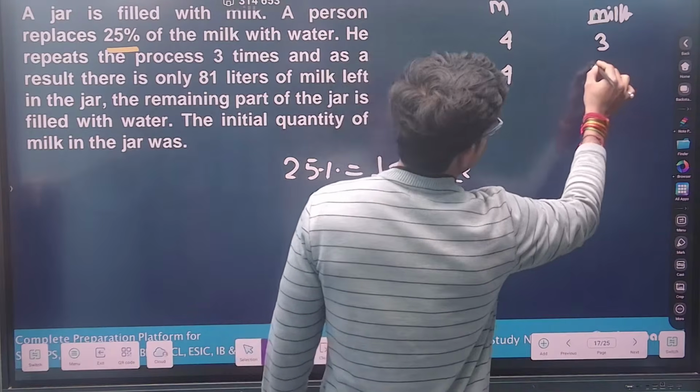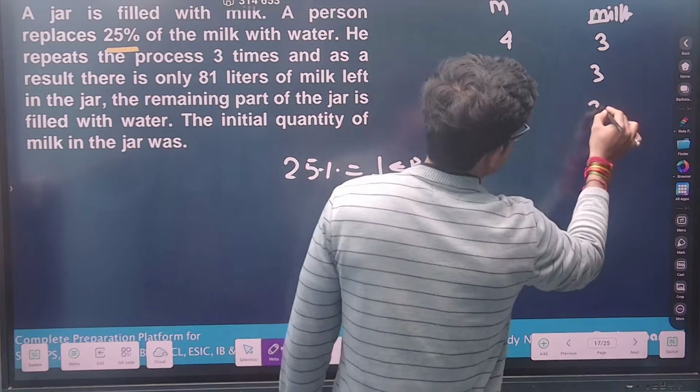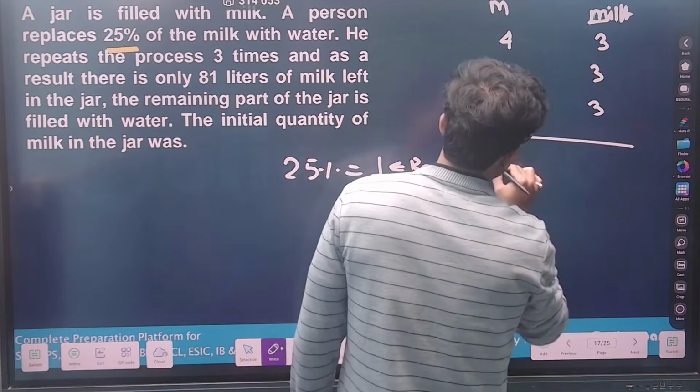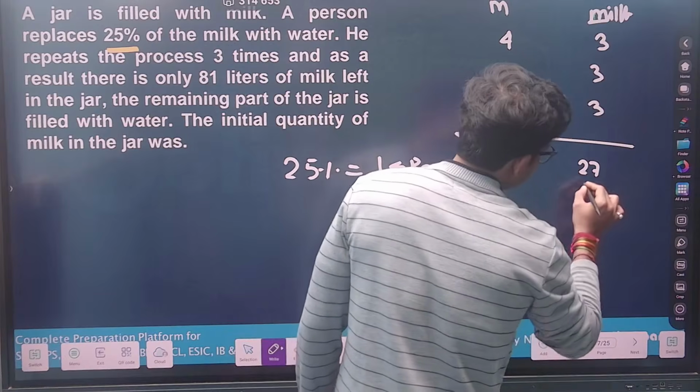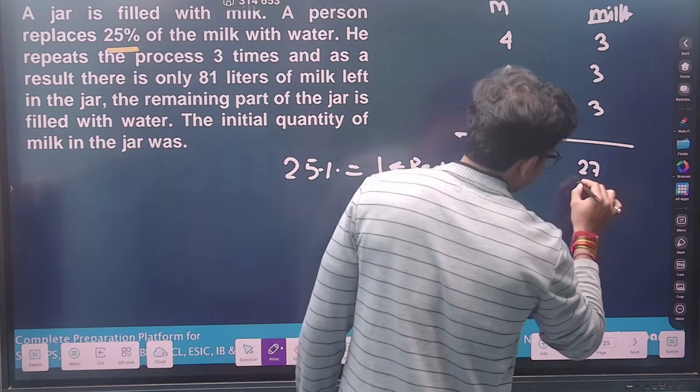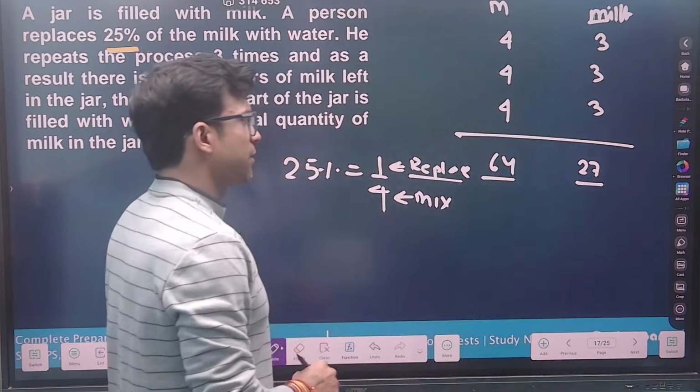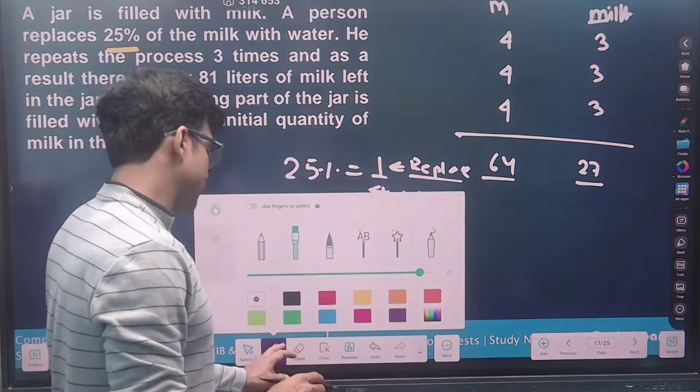4 again will become 3. Am I right? So basically 64 is becoming 27. This is the total mixture, this is the pure milk. I hope this much is clear to everybody. Let me solve first.